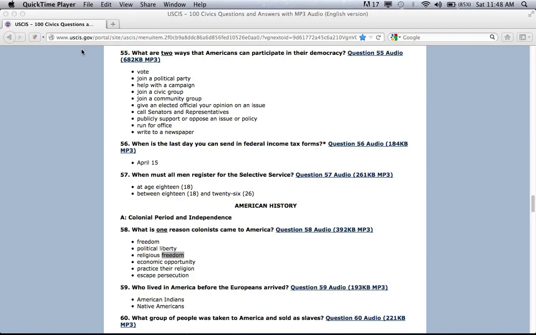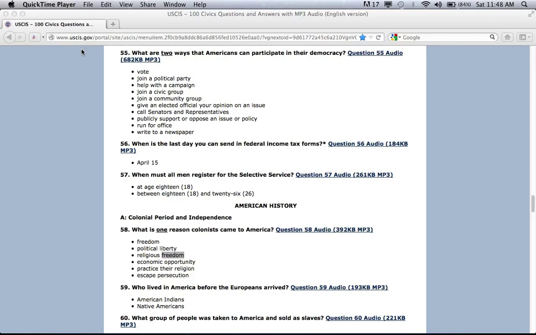When is the last day you can send in federal income tax forms? April 15th. When must all men register for the Selective Service? At age 18. Between 18 and 26. What is one reason colonists came to America?